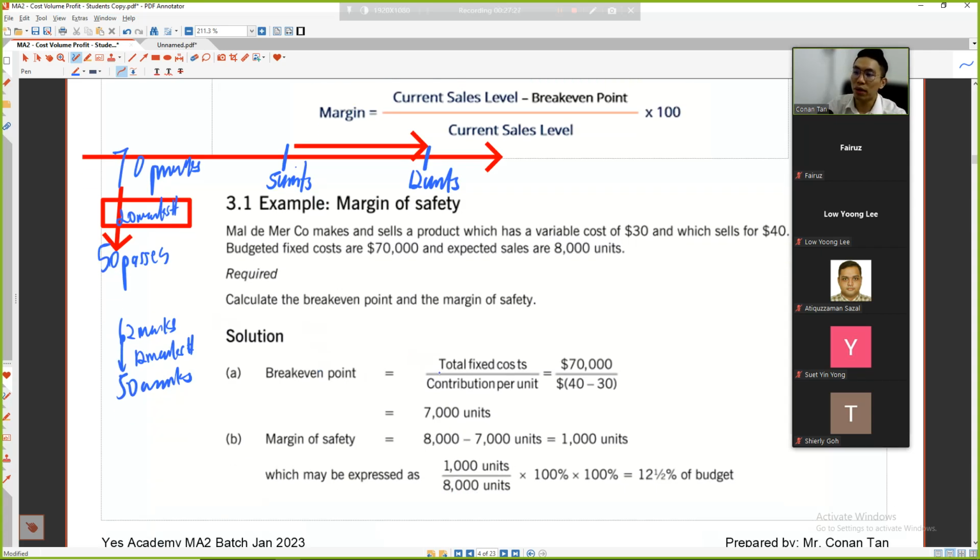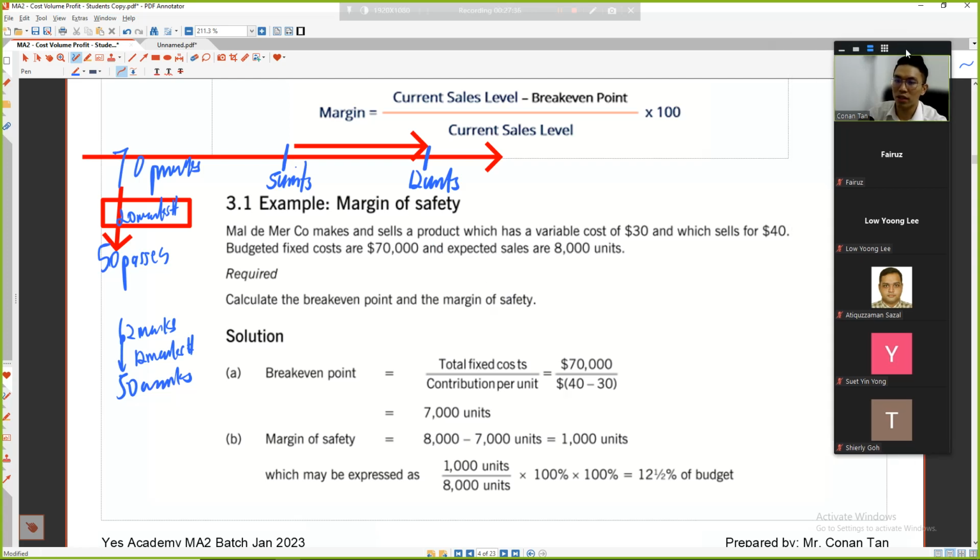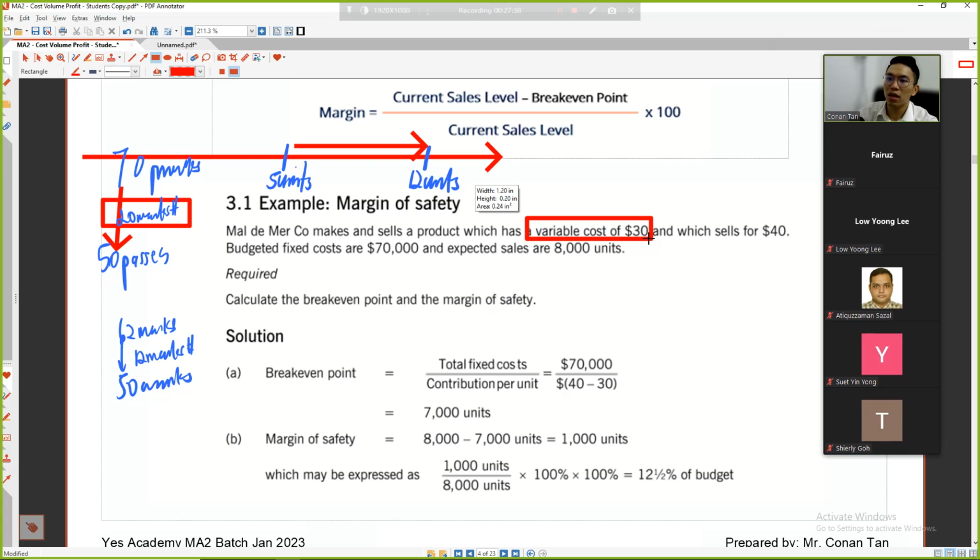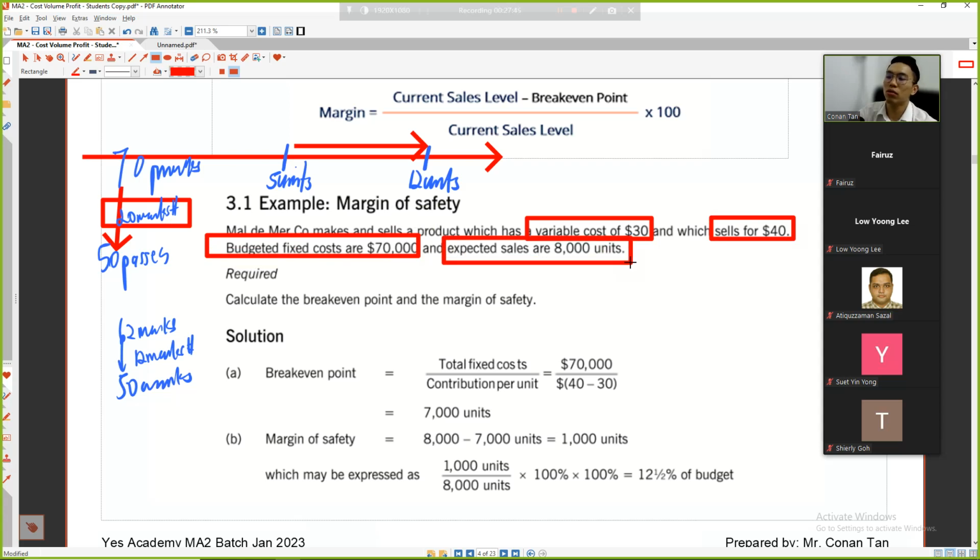So in order to find break even: a company makes and sells a product with a variable cost of 30. Okay, this is the information. Variable cost 30, revenue is 40, fixed cost is 70,000. Expected sales is 8,000. So you need to calculate two things: break even point and margin of safety.